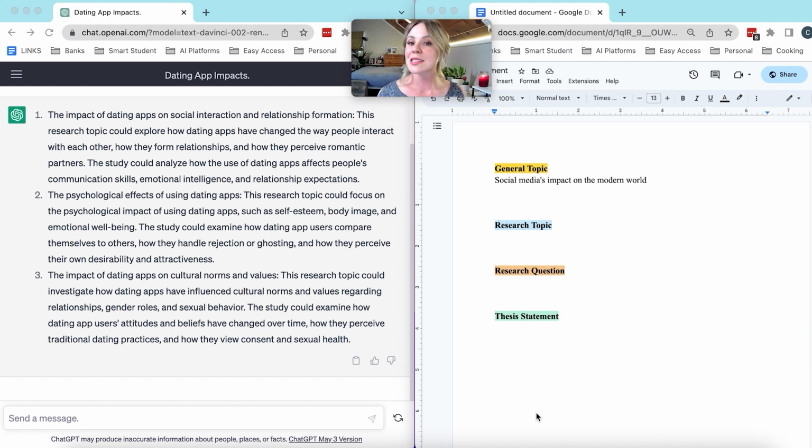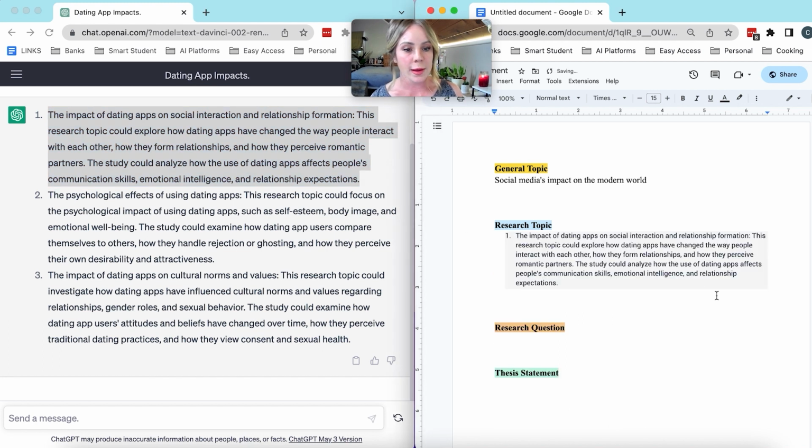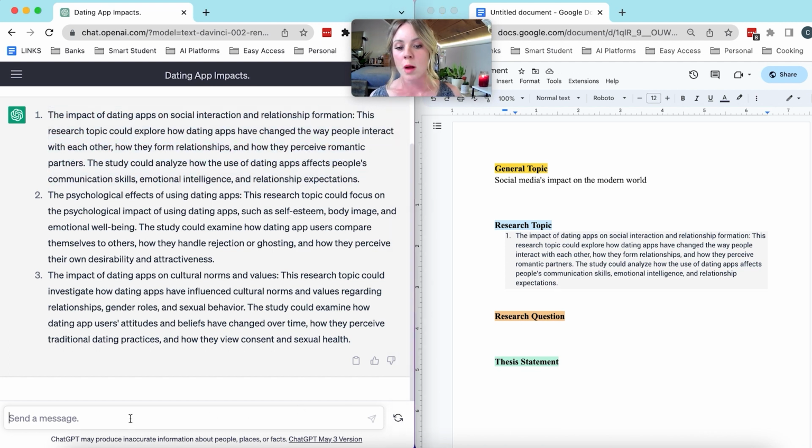So let's say you decide you like number 1. Now you need to find direction for the research because your research topic, think of it as point A. Your research questions are the directions to get you to point B, your thesis statement. So what I'm going to do is copy and paste this in our research topic area, so that way we can keep track. There we go. And now we're going to move on to the research question. I'm simply going to do the same thing and prompt ChatGPT to populate 3 different research questions.